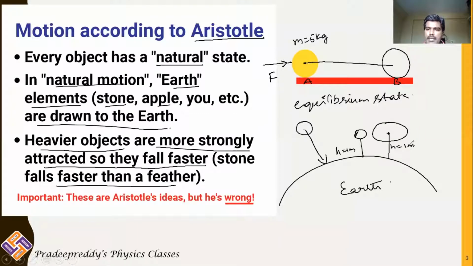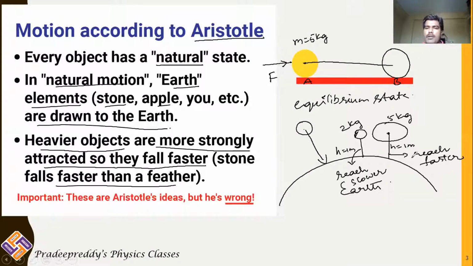Its mass is 2 kg, its mass is 5 kg. According to Aristotle, if two bodies are left from the same height, the 2 kg mass, as it has less mass, will take more time to reach the earth. Whereas the 5 kg mass, as it has greater mass, will take less time to reach the earth. So the 5 kg mass reaches faster and the 2 kg mass reaches slower.